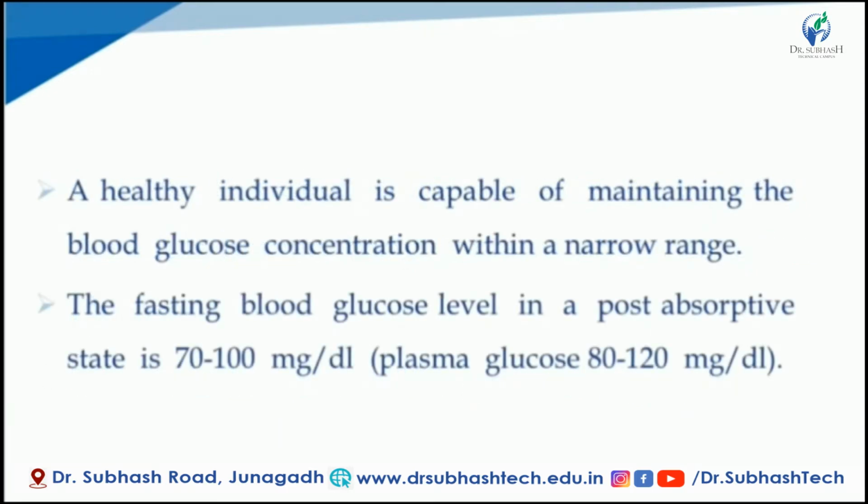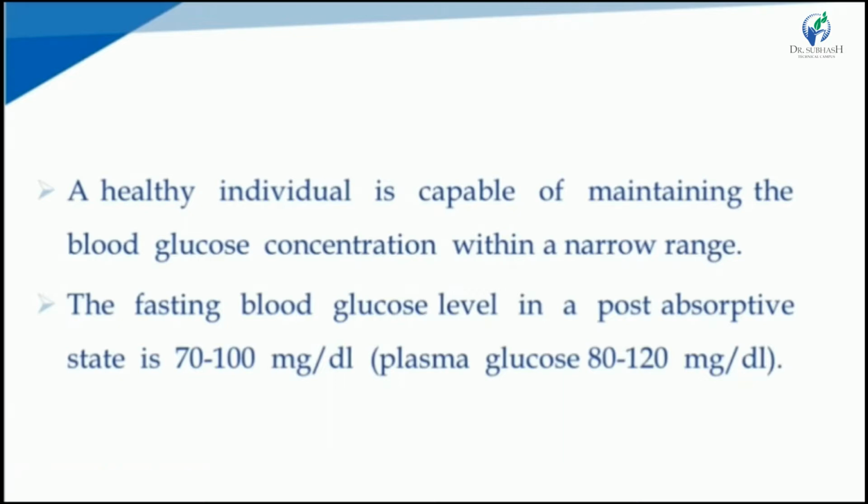A healthy individual is capable of maintaining the blood glucose concentration within a narrow range. The fasting blood glucose level in the post-absorptive state, meaning after the meal absorption, is 70 to 100 milligram per deciliter.